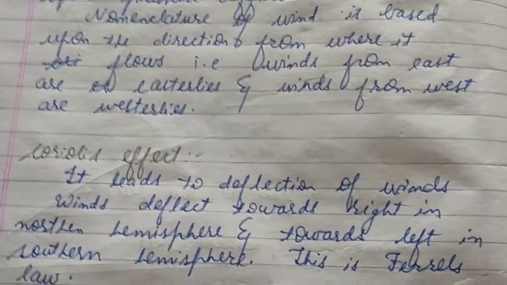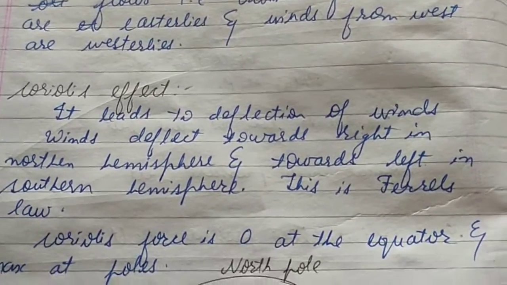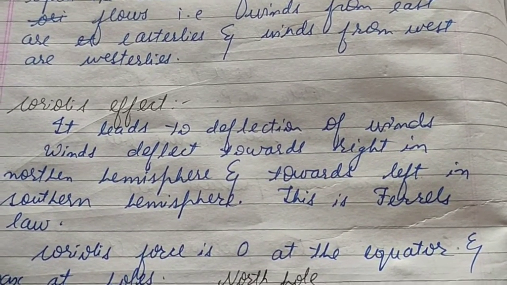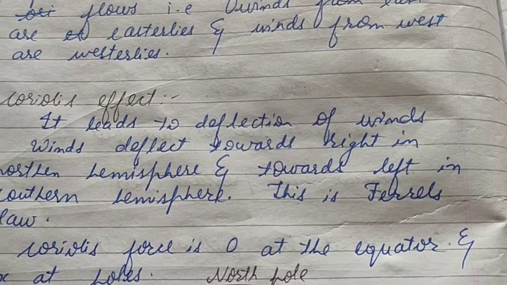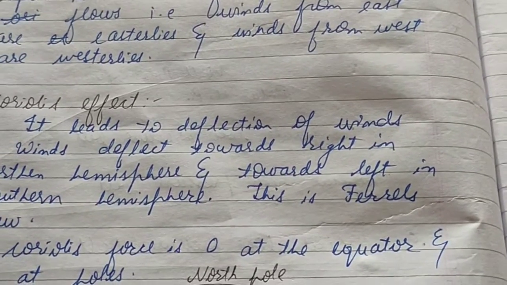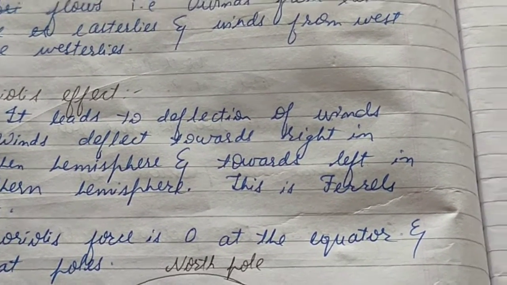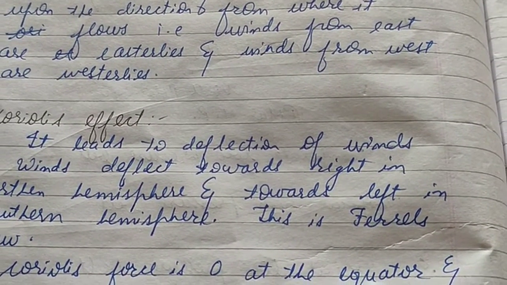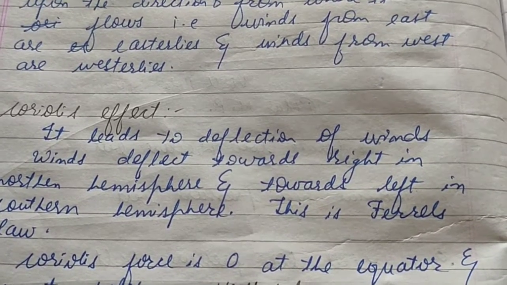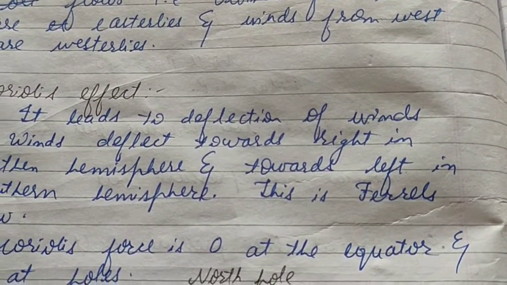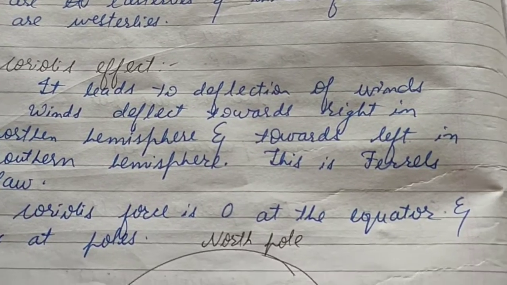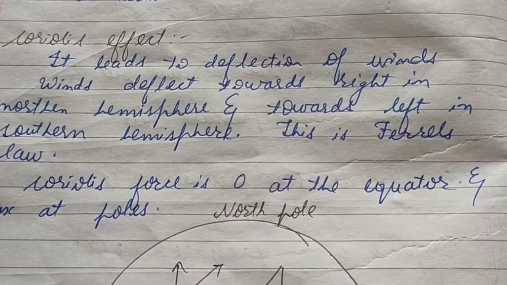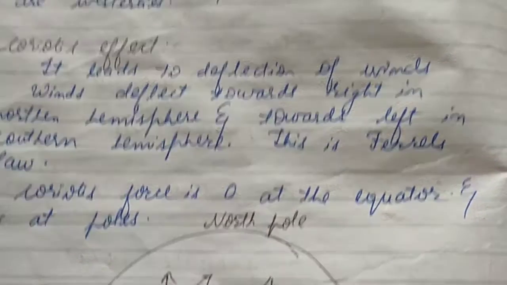Now because of the difference in the atmospheric pressure, the earth experiences winds. So what is wind? Basically, horizontal movement of air due to atmospheric pressure is called wind. Winds are divided into three types. First is the primary, second is secondary, and the third is tertiary. As we move forward, we'll see in depth what is meant by primary wind, secondary wind, and tertiary wind.